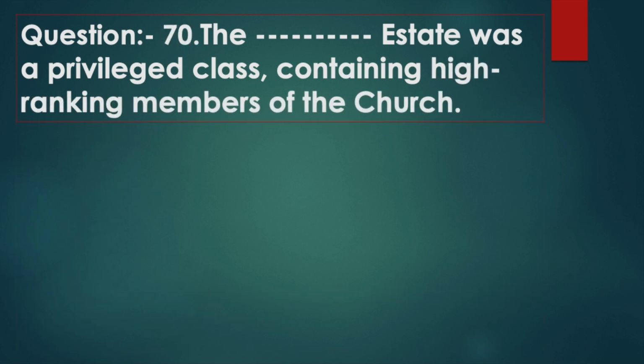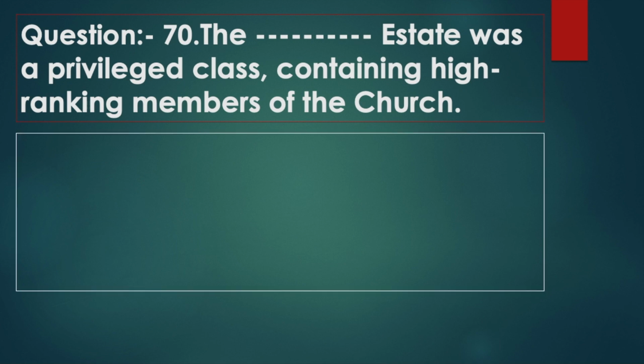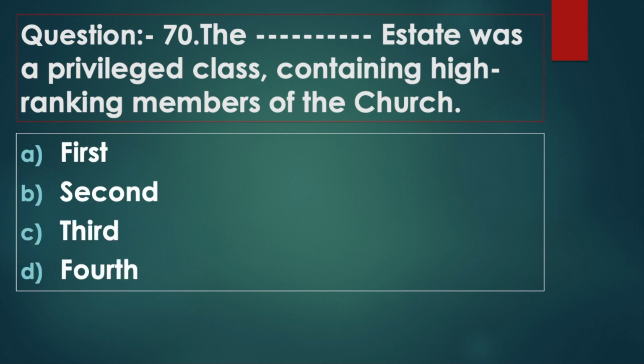Question 70. The dash estate was a privileged class containing high-ranking members of the church. Option A, first. Option B, second. Option C, third. Option D, fourth. Answer option A, first.